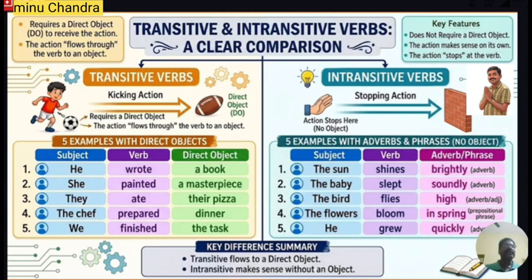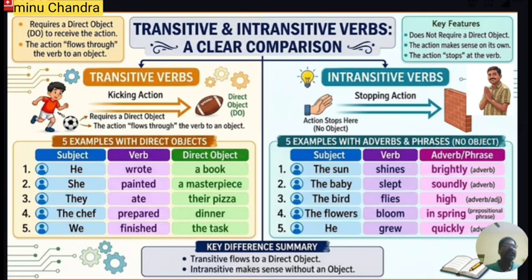Here brightly, the sun shines brightly. How does the sun shine? Brightly. So it's an adverb. Therefore, the word shine is an intransitive verb because there is no object soon after the verb. So if there is a direct object soon after the verb, then the verb will be treated as a transitive verb. And if there is no direct object soon after the verb, then that verb will be an intransitive verb. So an intransitive verb is always followed by a complement. So here brightly is the complement.